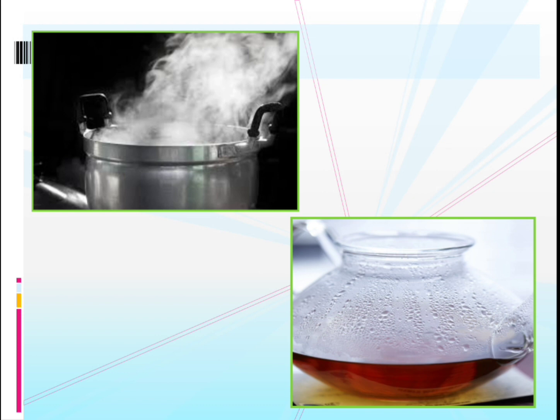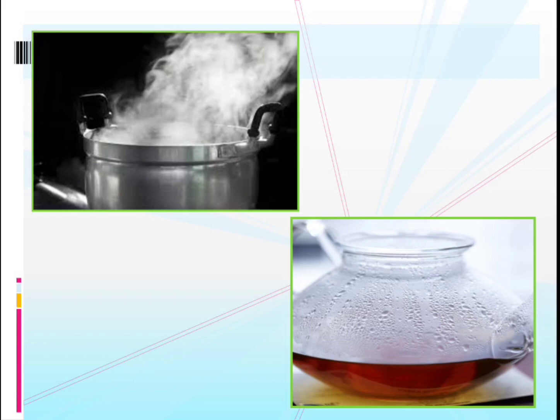When the steam touches some surface, here the glass itself, the vessel itself, it cools down. The temperature comes down, and it becomes normal water droplets. The process in which water vapor becomes water because of cooling is called condensation.